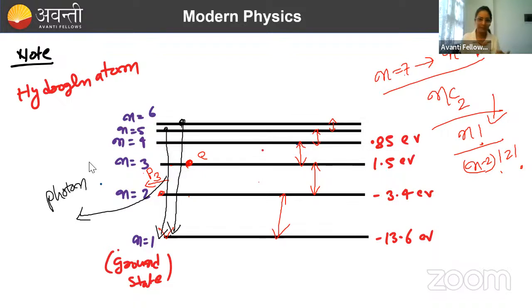Because if you consider any excited state and the ground state, the energy difference between these two will be more. Done.